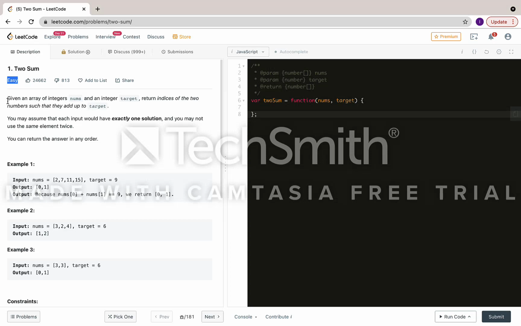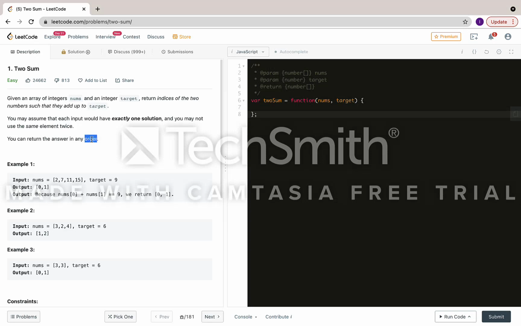So this Two Sum is an array problem, I would say. It says: given an array of integers nums and an integer target, return indices of two numbers such that they add up to target. You may assume that each input would have exactly one solution. You may not use the same element twice. You can return the answer in any order.